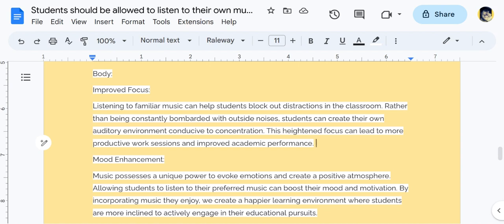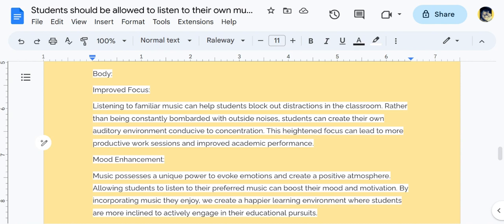And so we see great word choice here, on this idea of "constantly bombarded" and "conducive to concentration." I love that. And not to toot my own horn here, but I did talk about that, even created that imagery in the classroom, and we can see that with the AI as well.